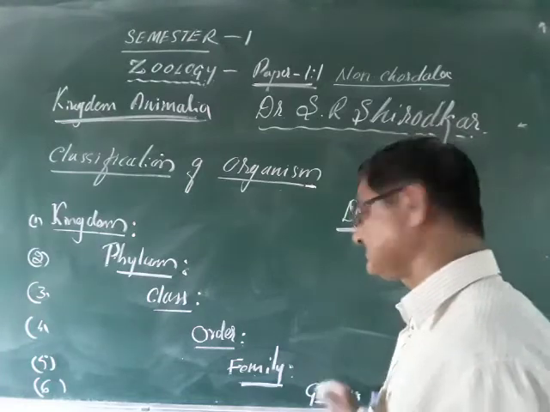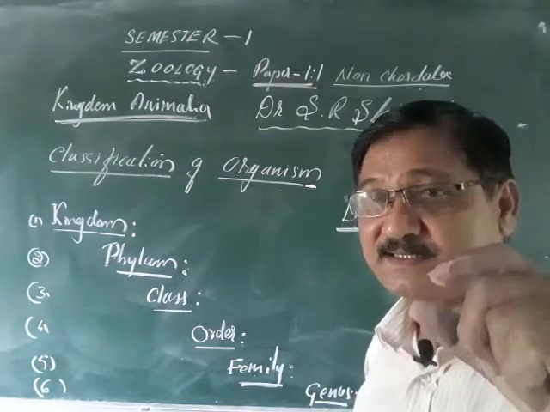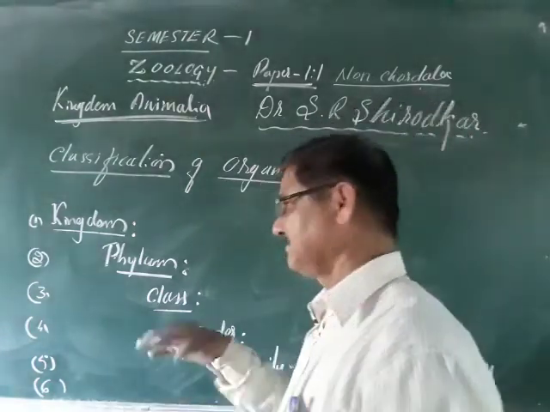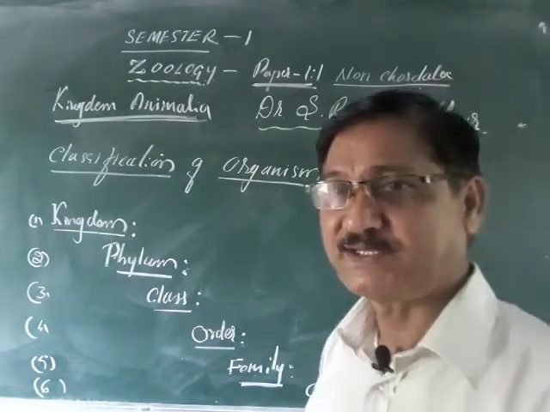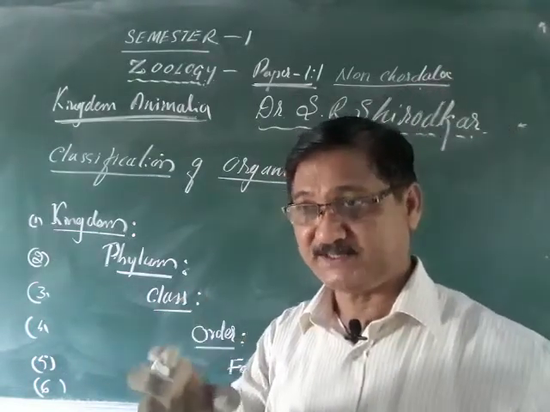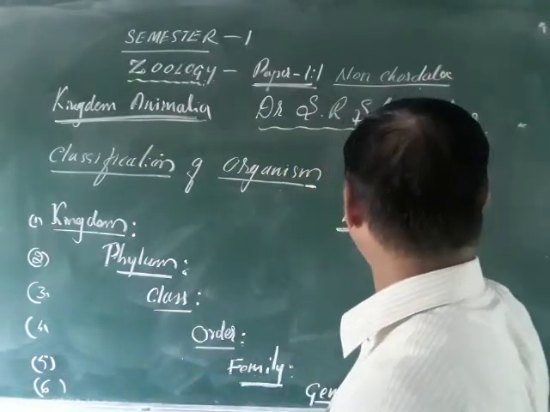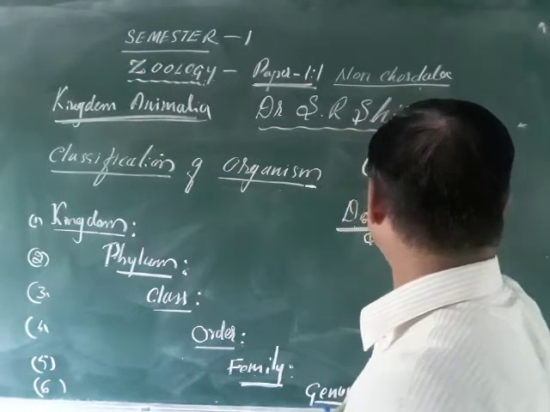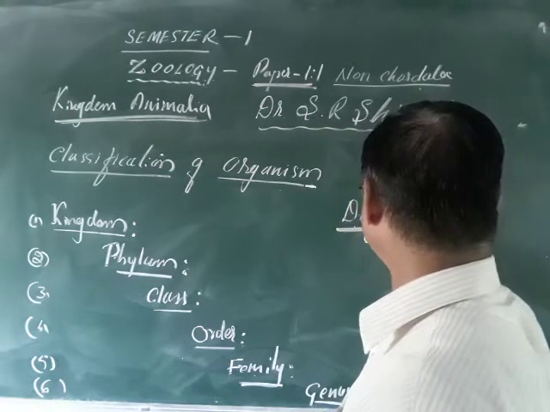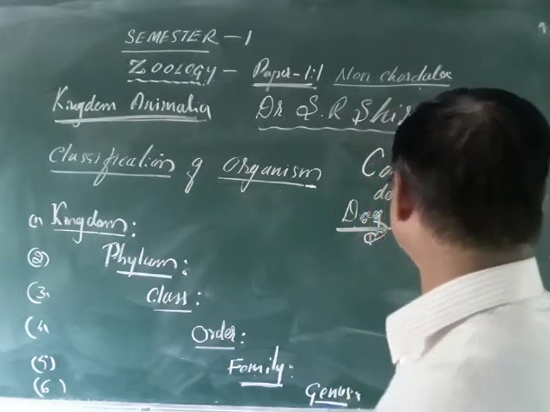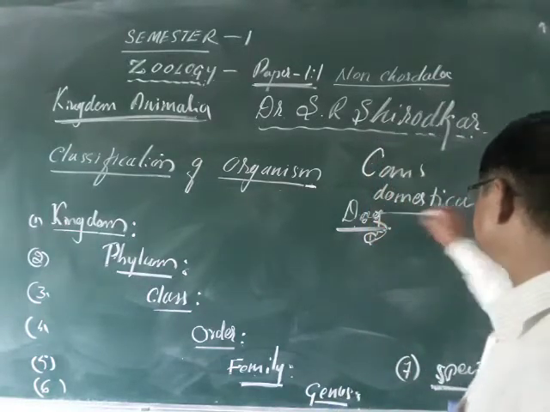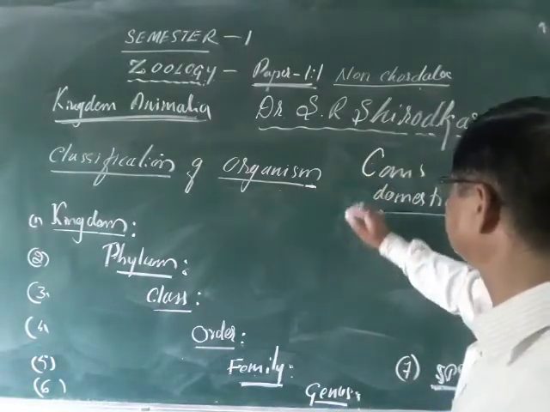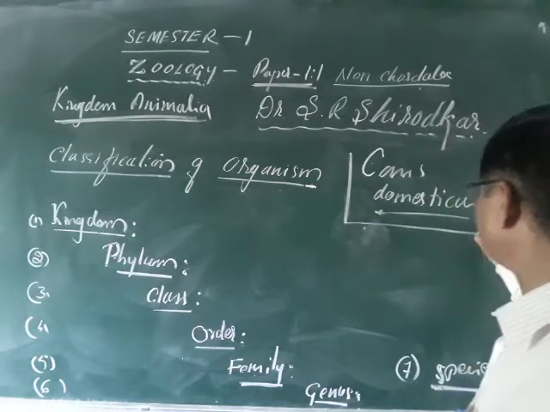Domesticus means the rearing animal in the house, we can say. So that is the domesticus. Canis domesticus. You write Canis with a capital C, and domesticus like this. This is the scientific name of the dog.